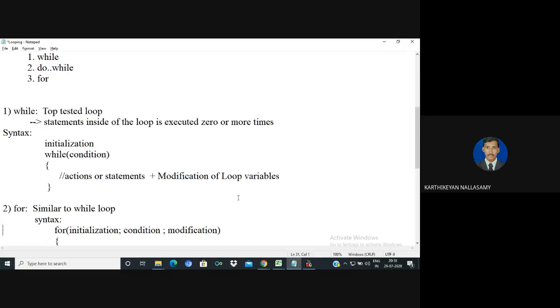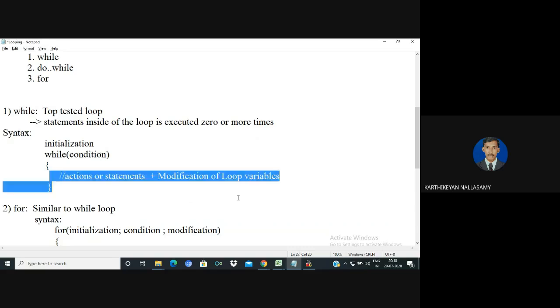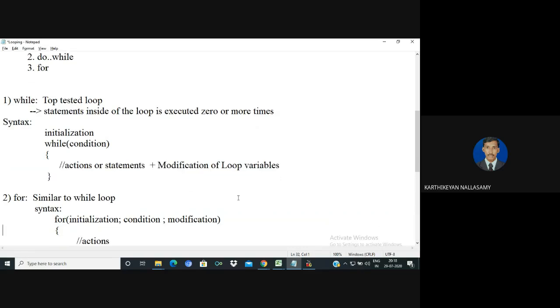Okay, next one is the for loop. Normally the working principle of the for loop and while loop are the same. The only difference is in the syntax. Normally in industry, many programmers are advised to go with the for loop. I will tell you the reason. Here you must clearly understand that the initialization is executed only one time. The condition is evaluated n plus 1 times: n times for condition true and 1 time for condition false. So it is n plus 1 times. And the action part will be executed n times. Okay, so here for the looping also the same thing.